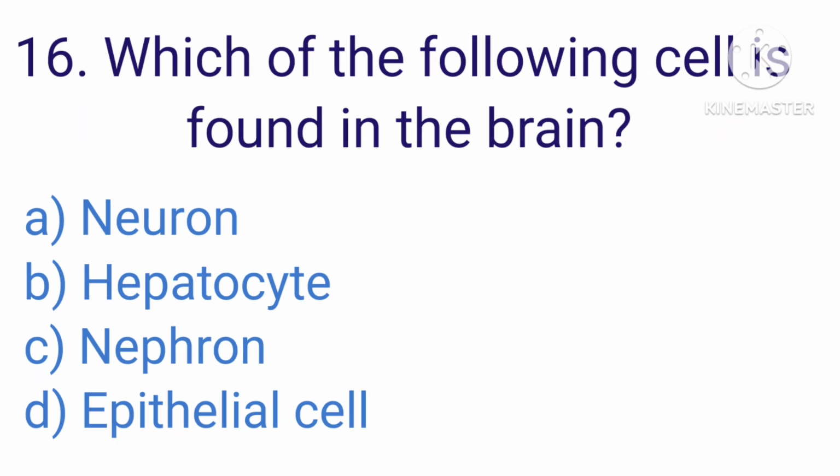Question number 16. Which of the following cell is found in the brain? A. Neuron, B. Hepatocyte, C. Nephron, D. Epithelial cell. The correct answer is A. Neuron.